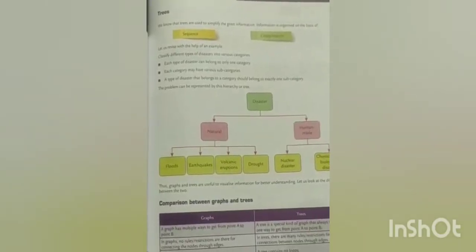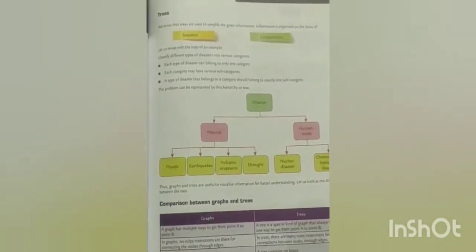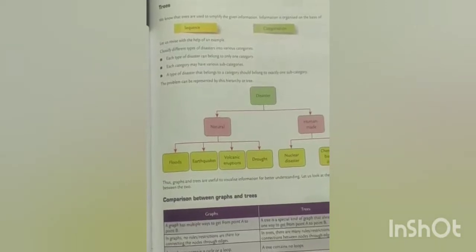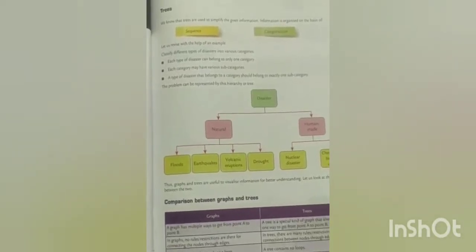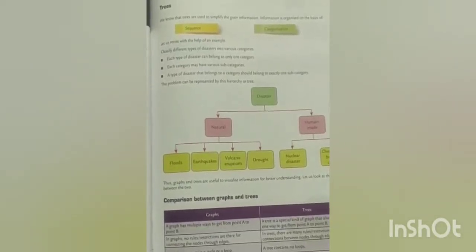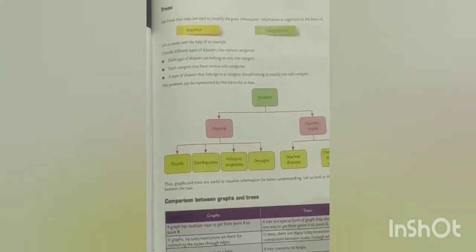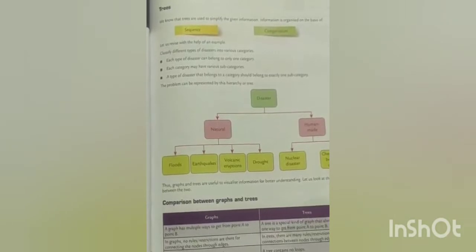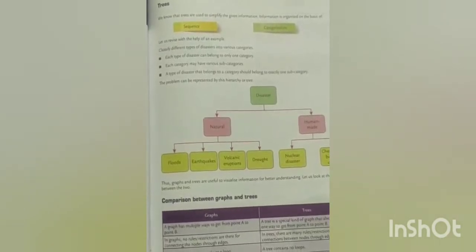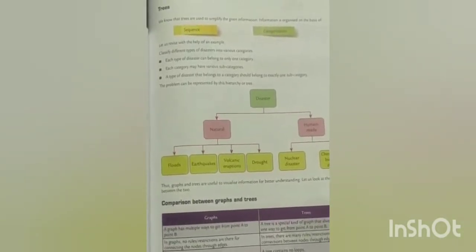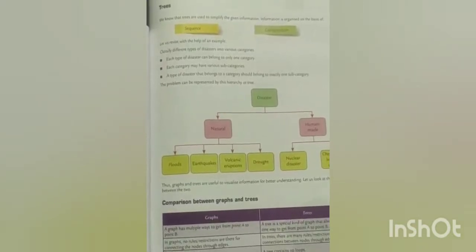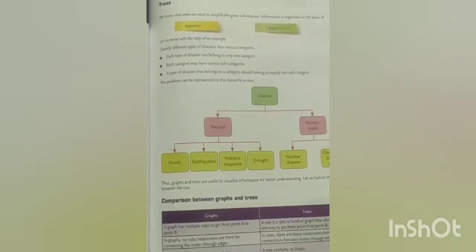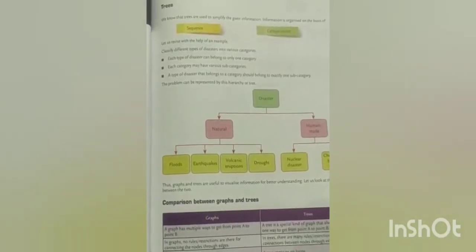Now, what are trees? You must have seen trees around you. If you closely observe a tree, there is a base root, then it grows from it, then some branches come, and on branches the leaves come. In the same way, in computers, information can be represented through trees. Trees are general diagrams in which information can be classified into different categories.